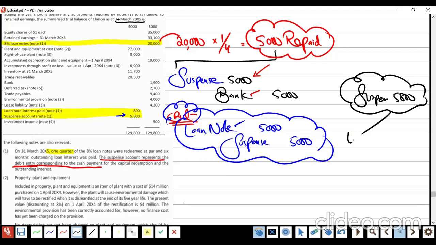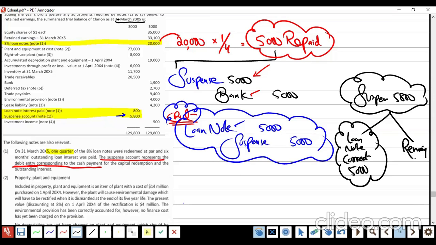Loan note correction removed 5,000 from it, right or wrong? Remaining is how much? 800. Right? This 800 is for what?